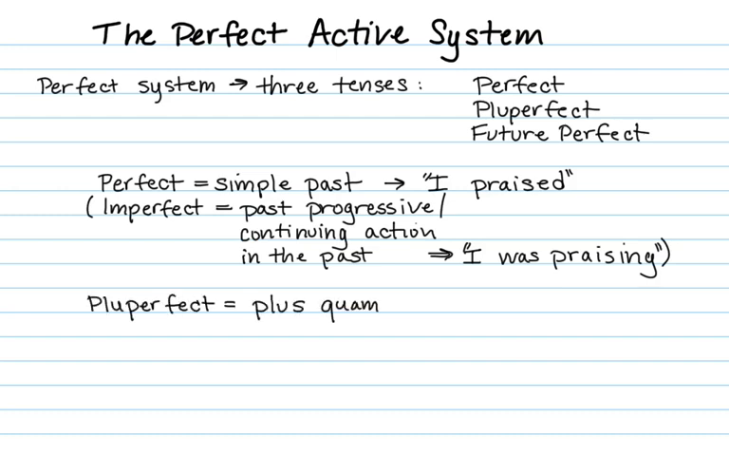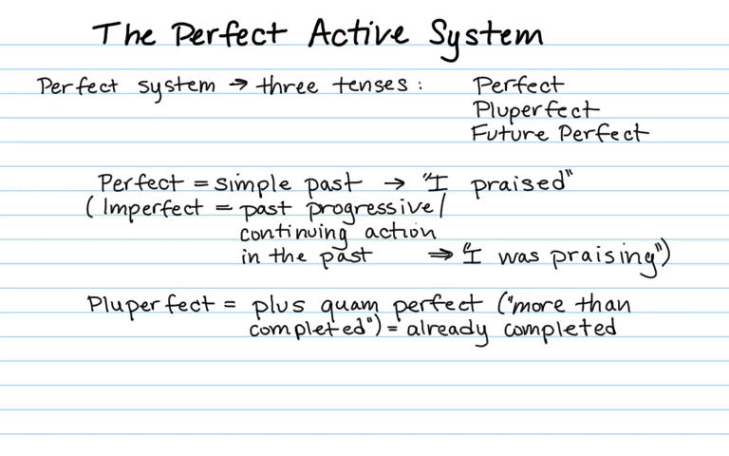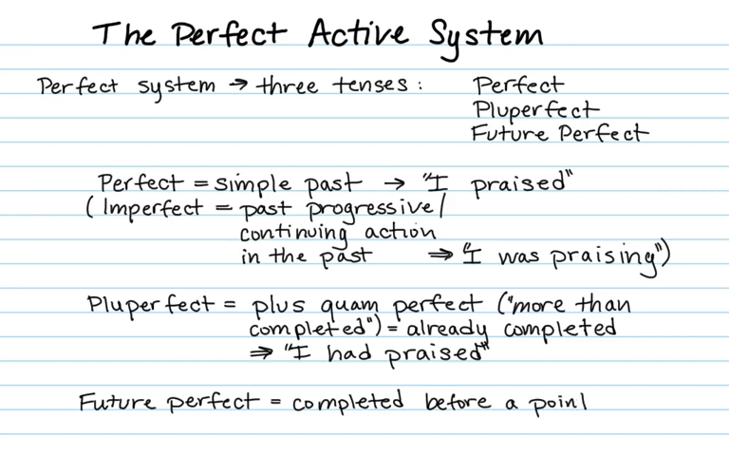An English translation of the imperfect is I was praising, ongoing past action. The pluperfect tense comes from the Latin plus quam perfectum, which means more than completed. The pluperfect tense means it's something that was already completed at a point in the past. So in English, we say that by saying had. I had praised. The future perfect refers to something that is completed before a point in the future. In English, we say, I will have praised. We don't use the future perfect very often in English. It comes up more often in Latin than English.